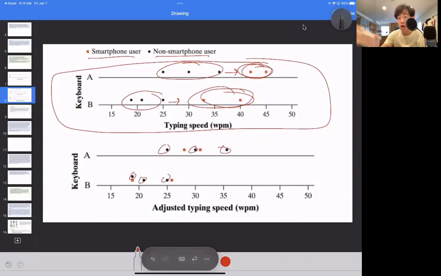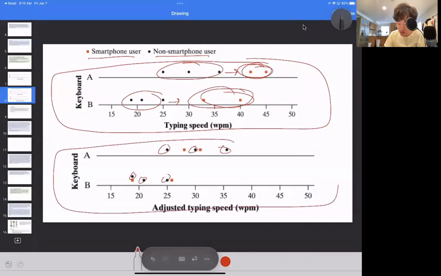You can see how those regular navy blue dots are the same from the top graph to the bottom graph. Now it's just adjusted typing speed. We adjust it so that it accounts for the fact that these two are smartphone users and they differ on average from the non-smartphone users. So we want to decrease that amount to match the average of their speed. We take these two dots and shift them left.